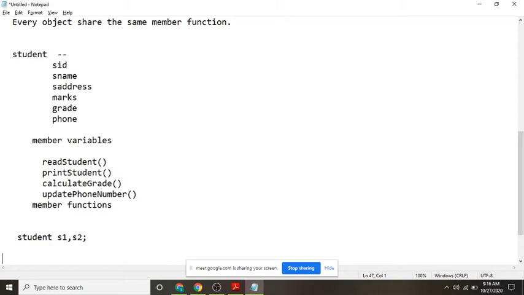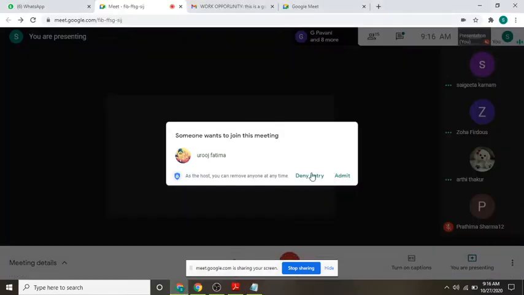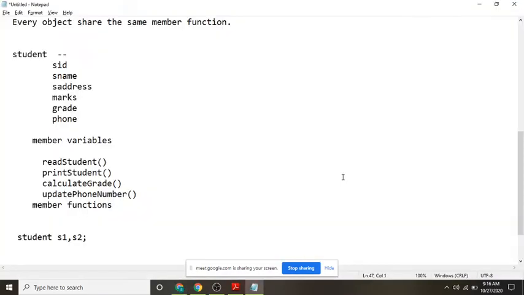Girls, did you understand my question? I'm having two objects for the class called student here. Will they have separate member variables with allocated memory, or will they have the same memory allocated for both the students? Same memory? Will they have the same memory?